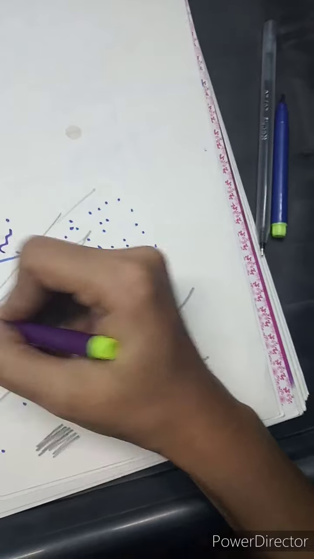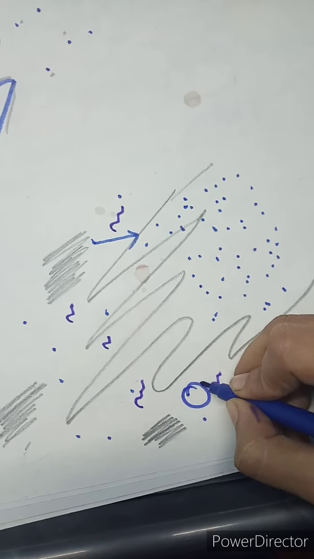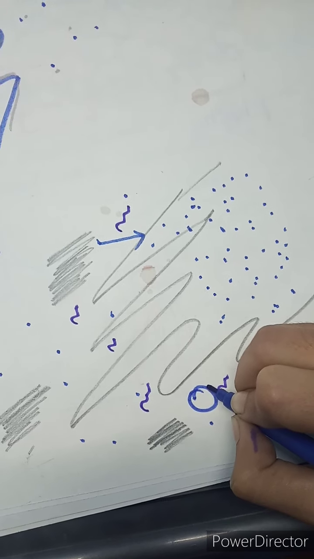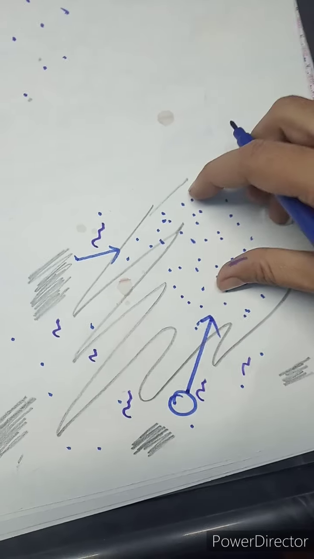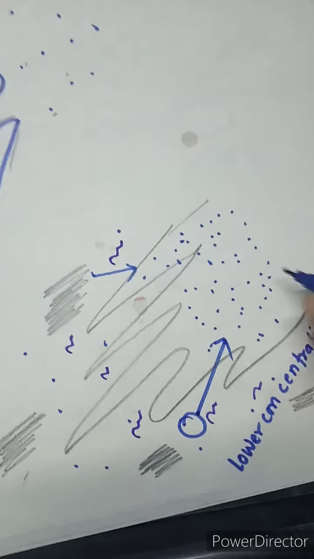So ATP is required. Suppose this is ATP, required to transport this mineral present in the soil to the root hair. So this is lower concentration to higher concentration. Children, you can write concentration in a short form like conc.